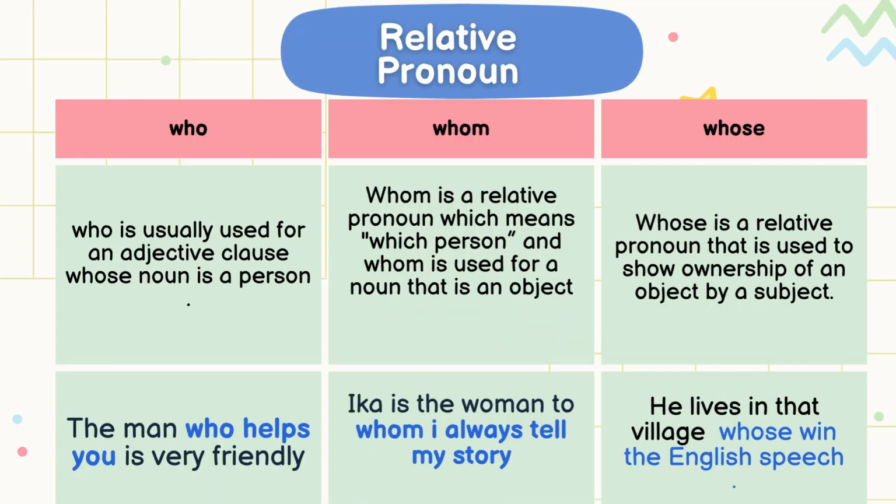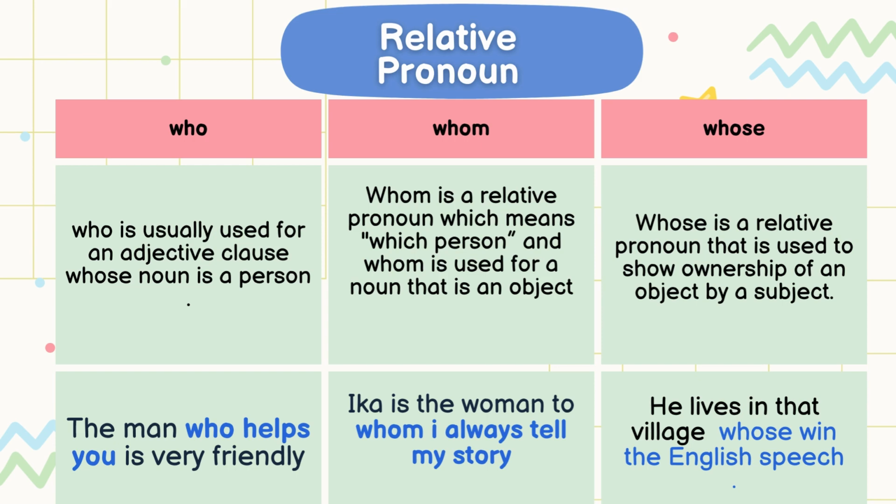Well, let's start with the relative pronoun. Use who. Who is usually used for an adjective clause whose noun is a person. For example, the man who helps you is very friendly. Who helps you is a relative pronoun clause. Next, whom. Whom is a relative pronoun which means which person, and whom is used for a noun that is an object. For example, Ika is the woman to whom I always tell my story.